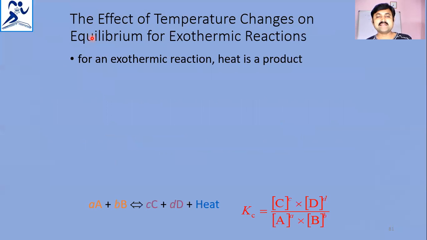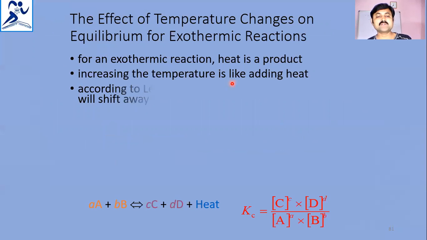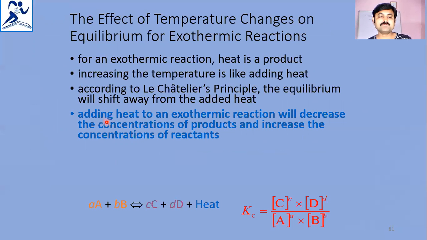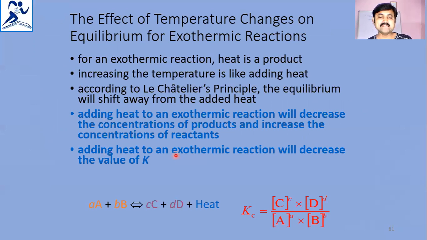For an exothermic reaction, heat is a product. Increasing the temperature is like adding heat. According to Le Chatelier's principle, equilibrium will shift away from the added heat, that means in the reverse direction. Adding heat to an exothermic reaction will decrease the concentration of products and increase the concentration of reactants. So adding heat to an exothermic reaction will decrease the value of K, as reactant concentration increases and product concentration decreases.